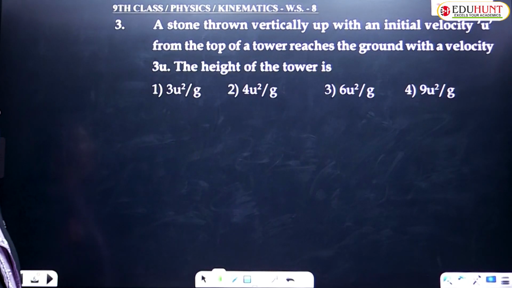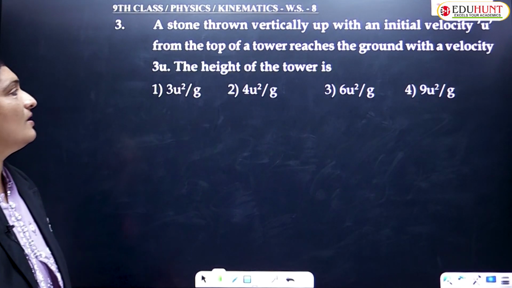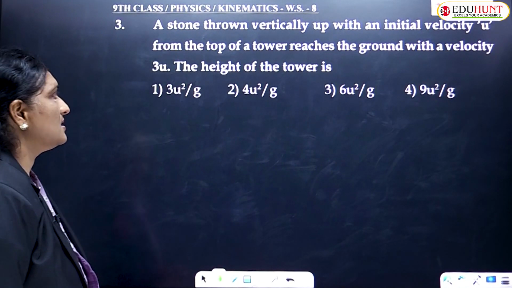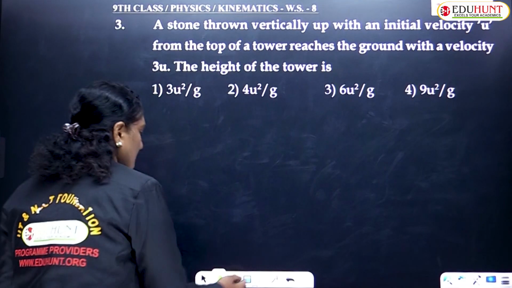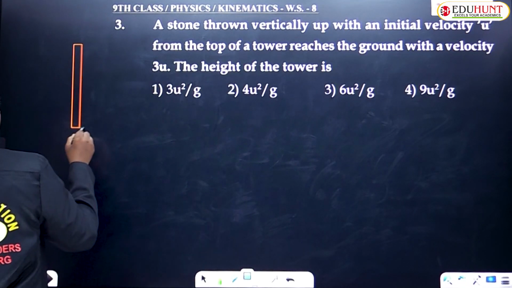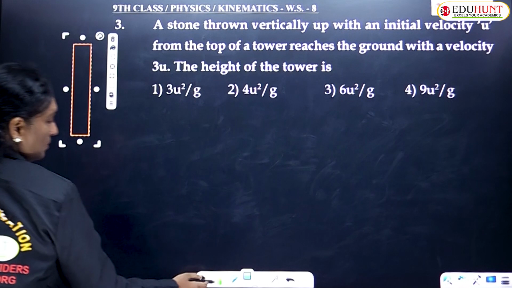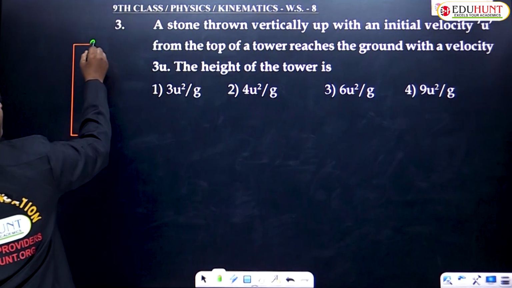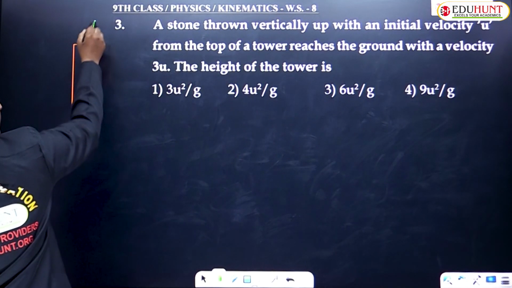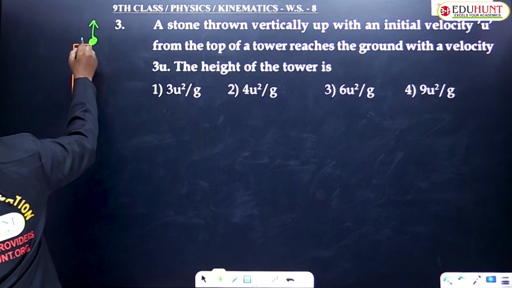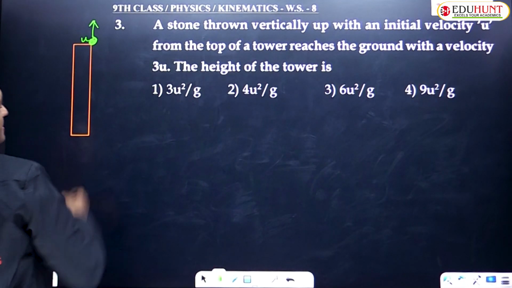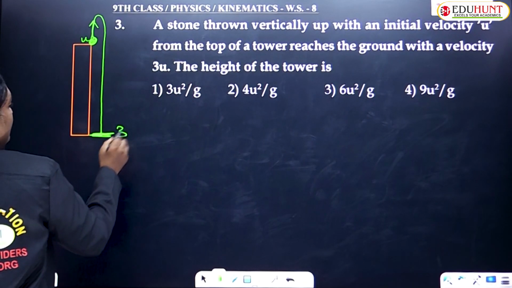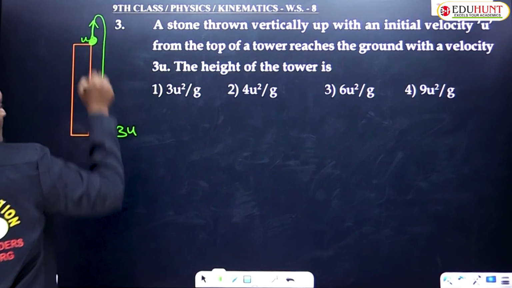A stone thrown vertically up with an initial velocity u from the top of a tower reaches the ground with a velocity 3u. Simple. The height of the tower you are asked to find out. There was a tower that was given. One stone was thrown vertically up with an initial velocity u from the top of a tower and reaches the ground. This stone after throwing reaches the ground with what velocity, children? 3u. Here it was u and here it was 3u.